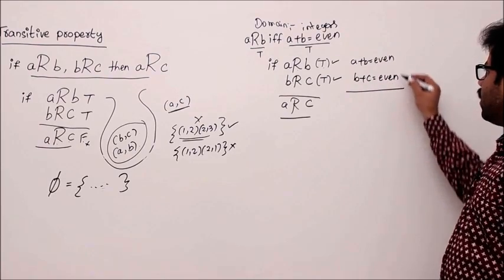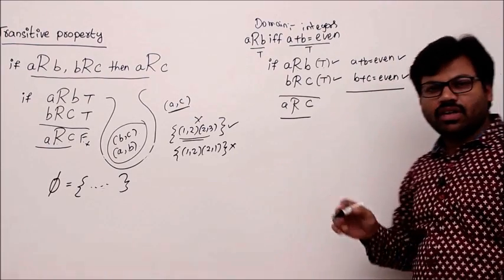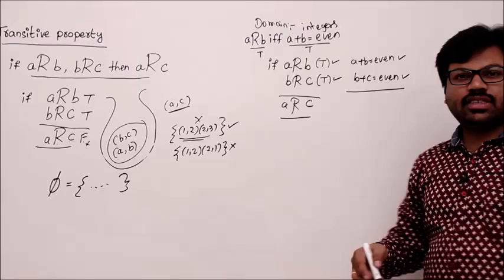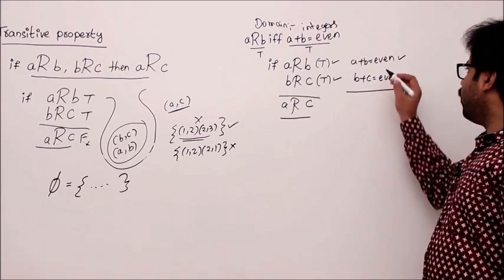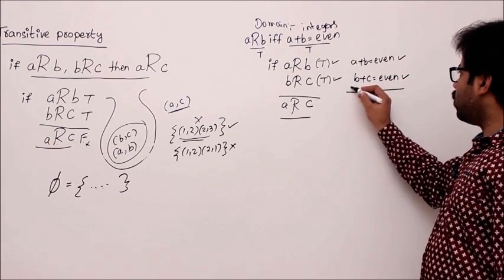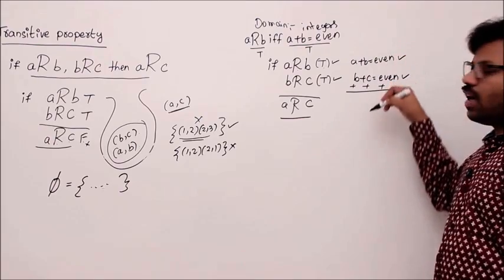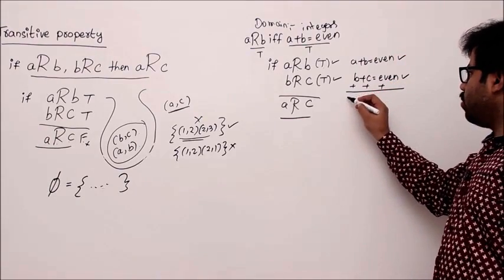If A plus B is an even number and B plus C is an even number, is it true that A plus C is always an even number? Let's try. If these two are true, addition is also always true, correct? We can do addition always. Let me do it. I am not making any mistake, right?